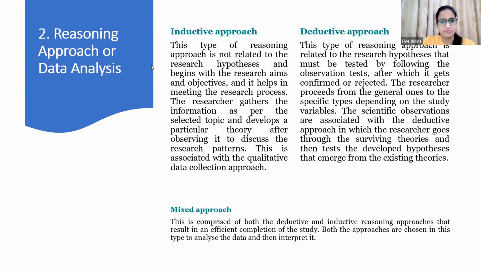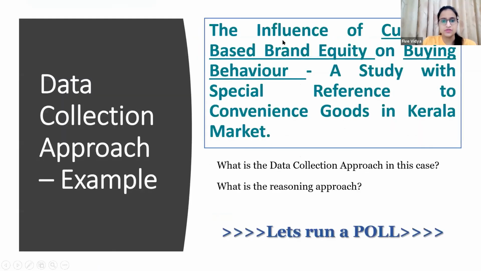As I said in this example, let me go back. In this case, I have this topic, influence of customer based brand equity on buying behavior. If you simply go through the topic, you can understand that my complete topic is actually focused on two things, which are brand equity and the buying behavior. So these two are considered as the main constructs. Whenever I start working on my research, I'm going to study only these two topics, and how those two variables, these two constructs, are related.